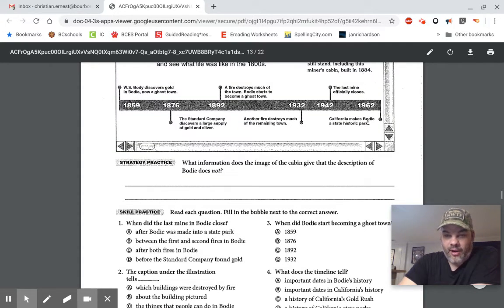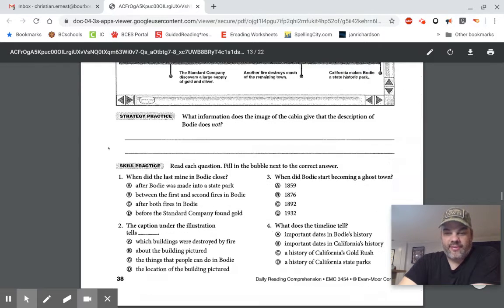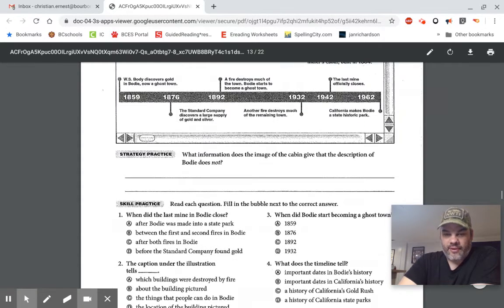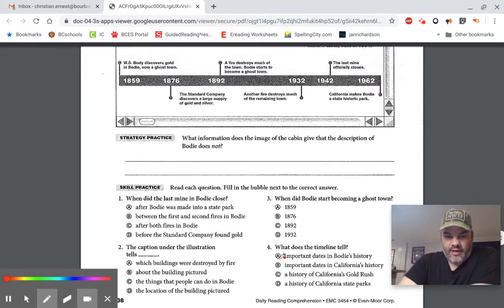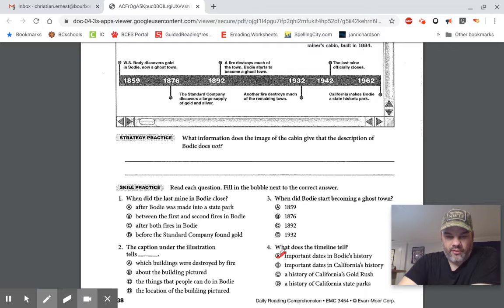Again, it talks about Bodie being a state park, but nothing else. I don't know anything else about California state parks, so it can't be D. So our answer is which one? That's right, A, because it's important. All right, so our answer is A for number 4 and C for number 3, okay?